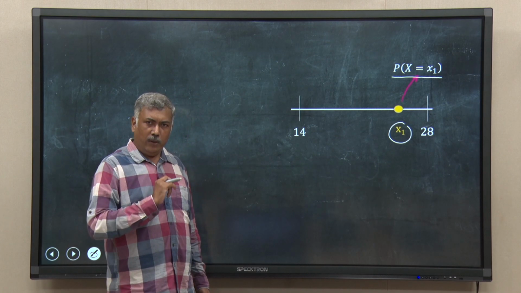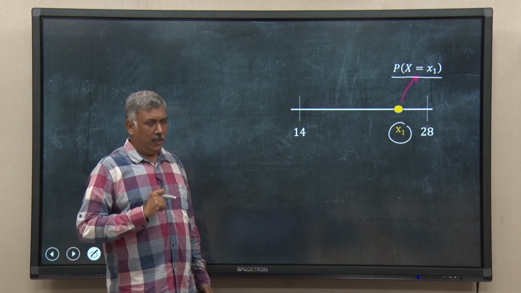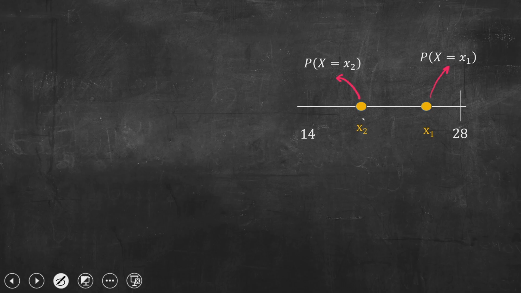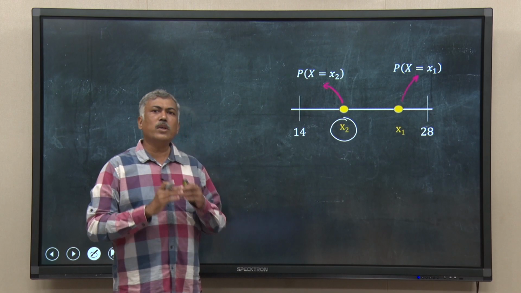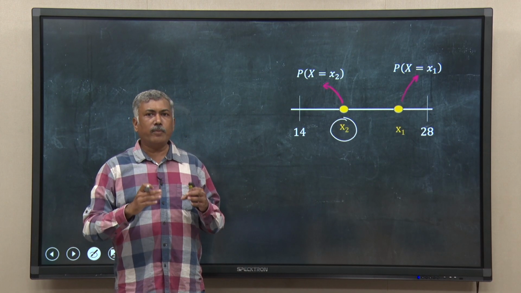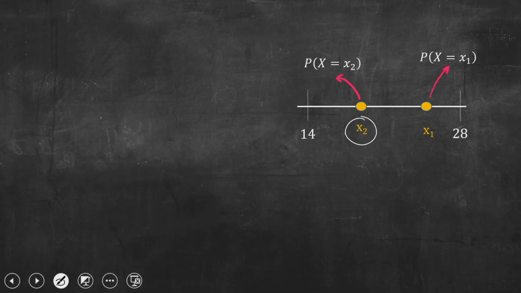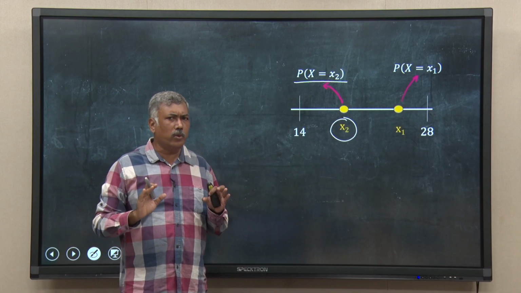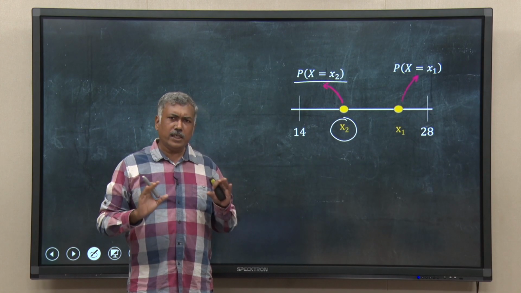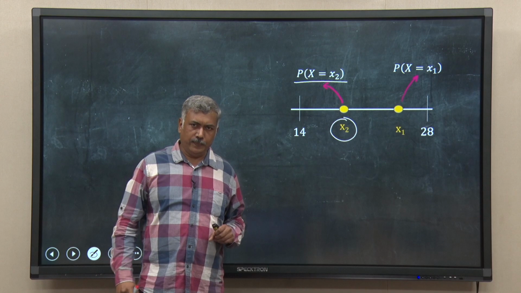Let us take another value between 14 and 28. Suppose that is x2. Now, x2 also has an associated probability. Suppose that probability is the probability that x equals x2. Again, I do not know the numerical value, and I do not have to bother about that right now. Just imagine that we know the probabilities.